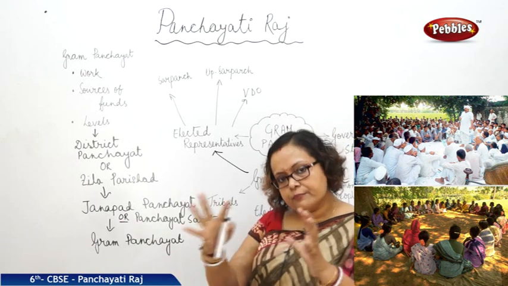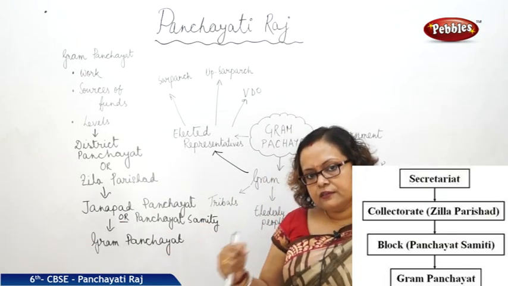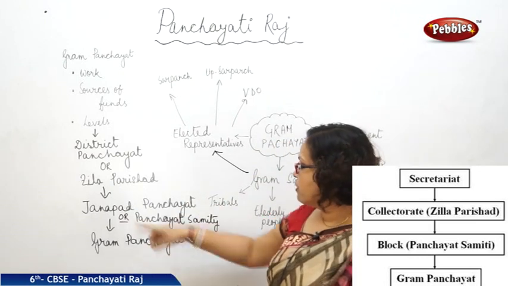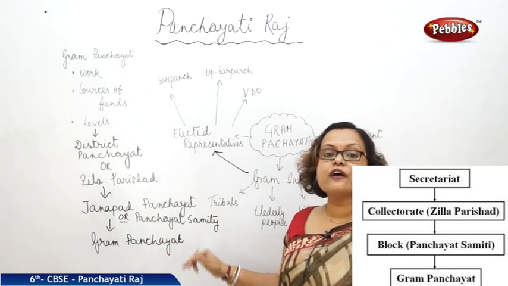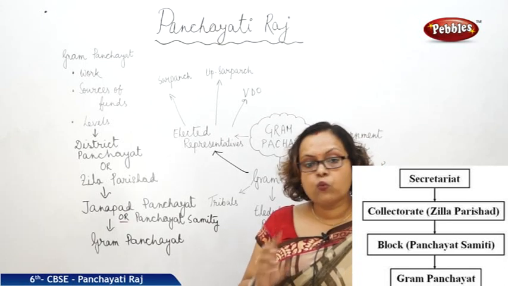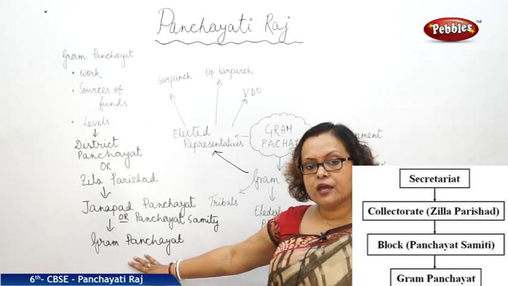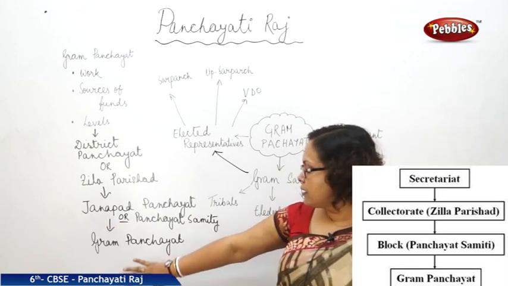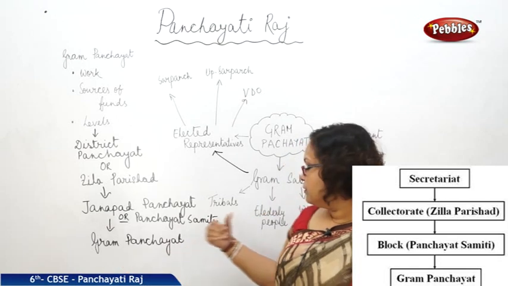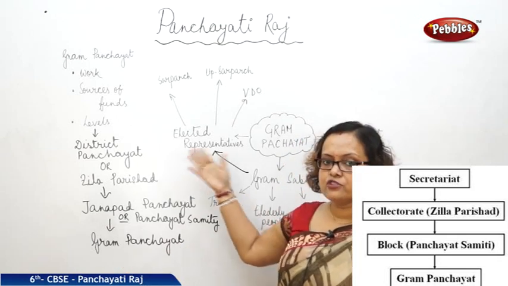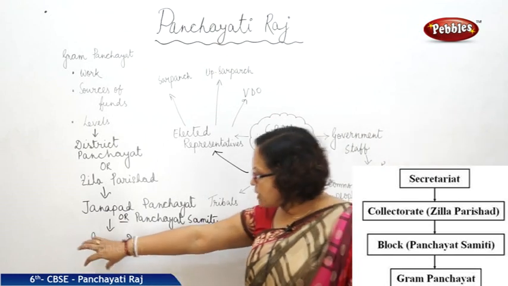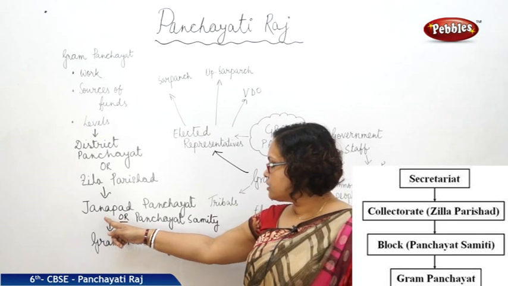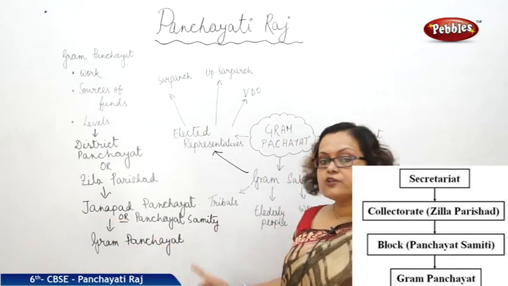A number of Gram Panchayats together form a Janpad Panchayat or a Panchayat Samiti. Then what is a Gram Panchayat? Maybe one village or more than one village can have a Gram Panchayat, which has a Gram Sabha and a Panchayat system. Then a number of Gram Panchayats together form a Janpad Panchayat or a Panchayat Samiti.